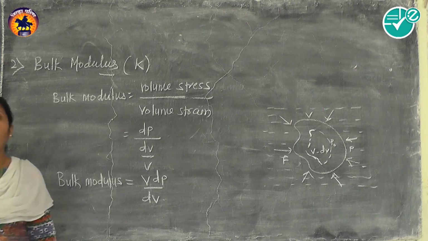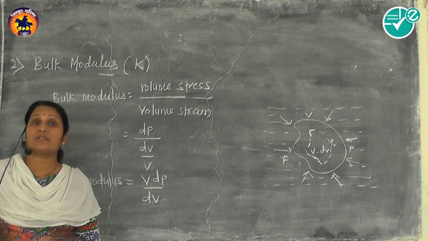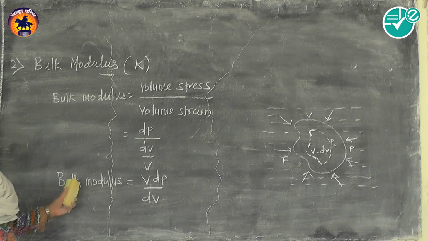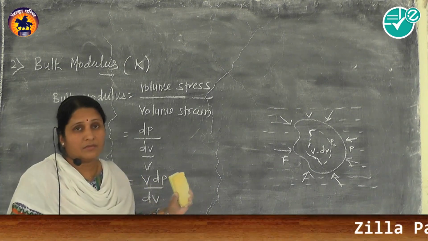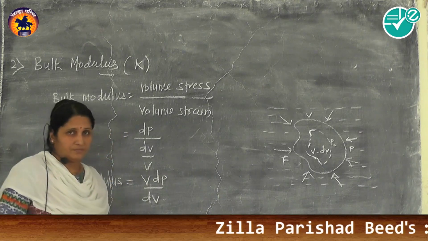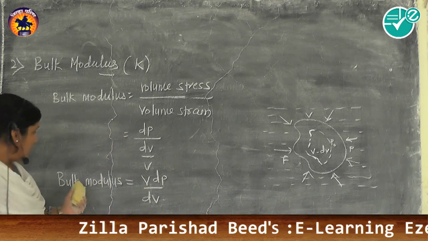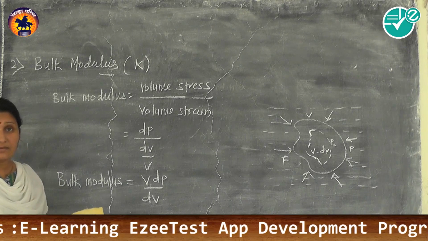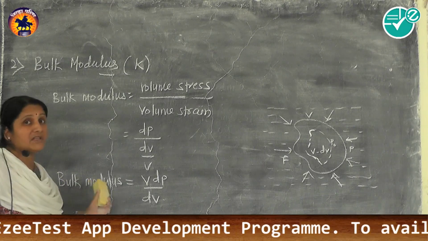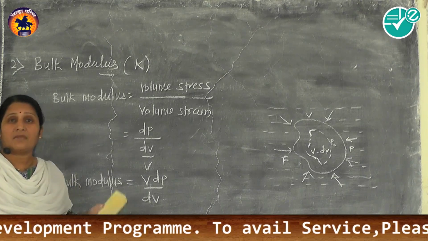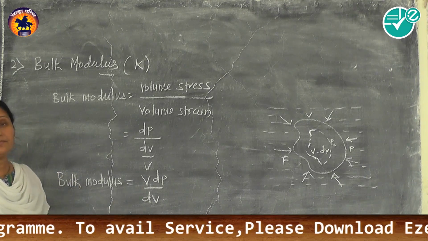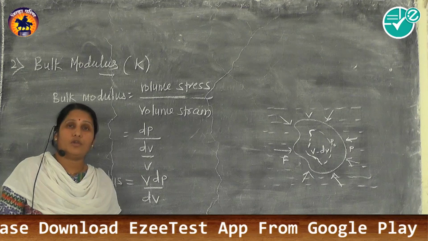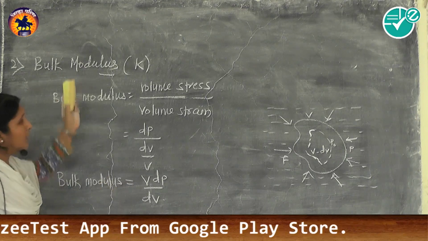So this bulk modulus is the property of gases, liquids as well as solids. Now it measures the resistance to change in volume. Resistance offered to change in volume. I already said it is a property of gases, liquids and solids, and it measures resistance offered by these gases, liquids and solids for the attempt made for change in volume. So this is all about your bulk modulus.